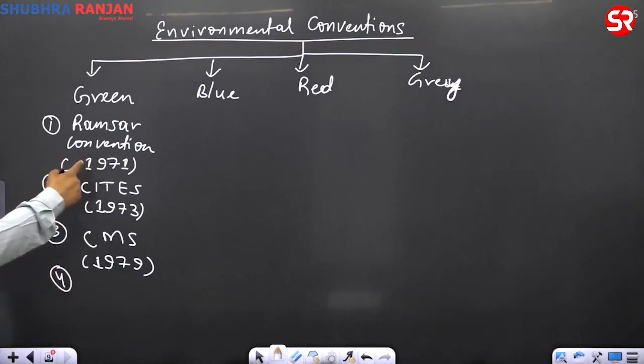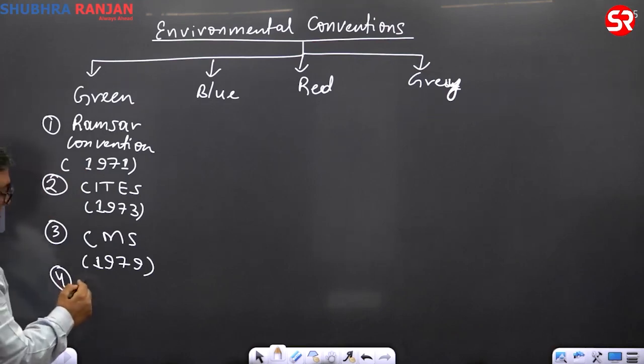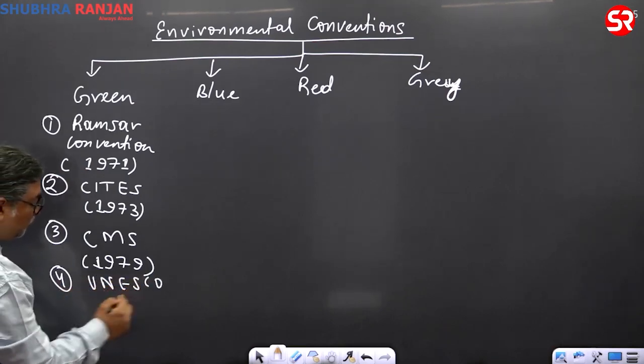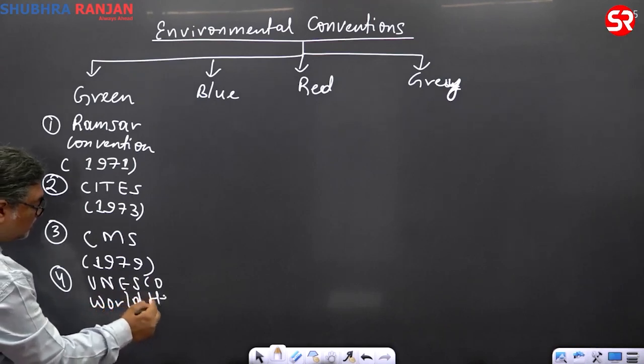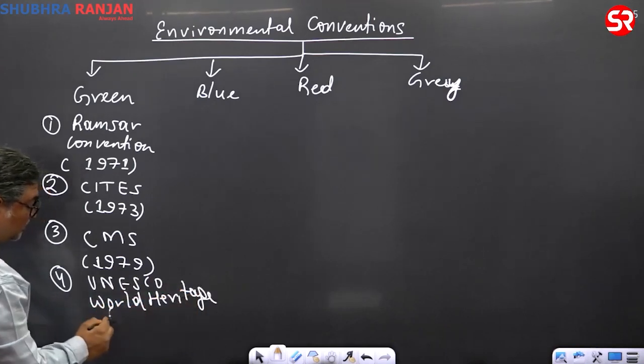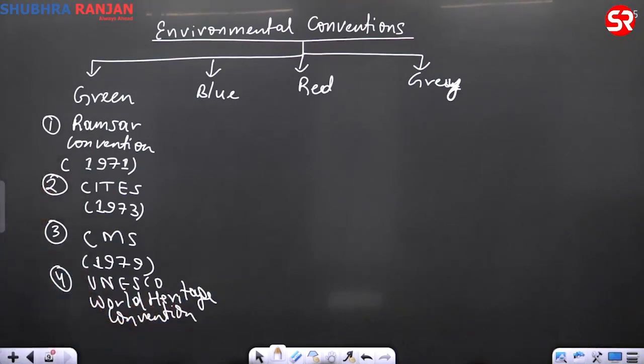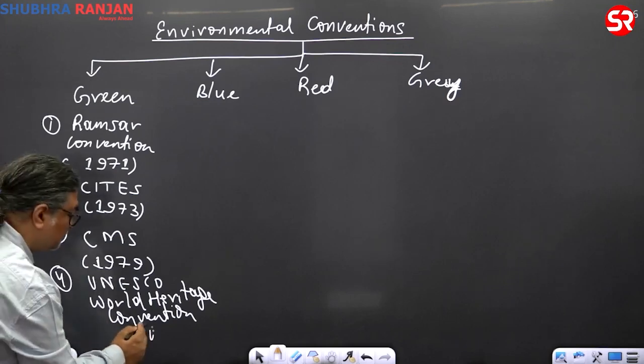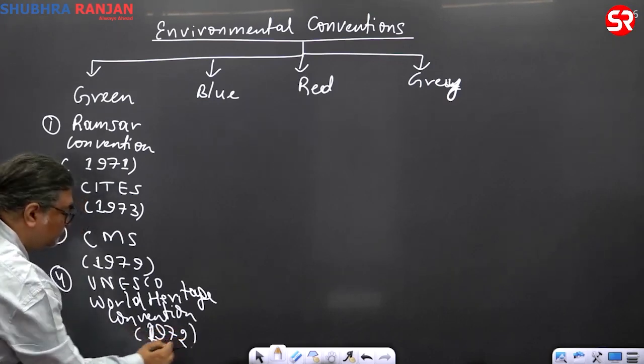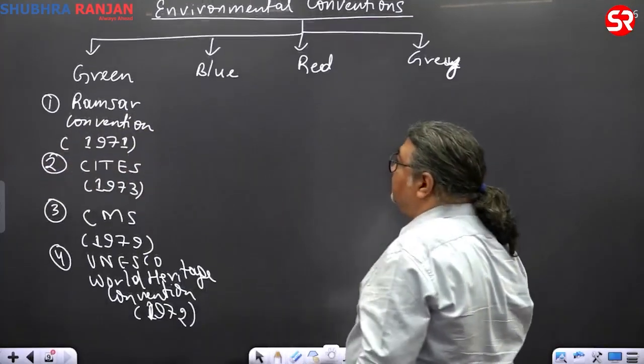If you look at all the other green issues, I'll add one more green issue, which is part of the same 71-72 timeline. You are aware, the World Heritage Convention. UNESCO has the World Heritage Site. So World Heritage Convention, I am using the word convention. Under this convention, the United Nations Educational, Scientific and Cultural Organization declares World Heritage Sites, including intangible aspects: cultural, historical and natural, and also mixed, both cultural and natural. Now this is 1972.